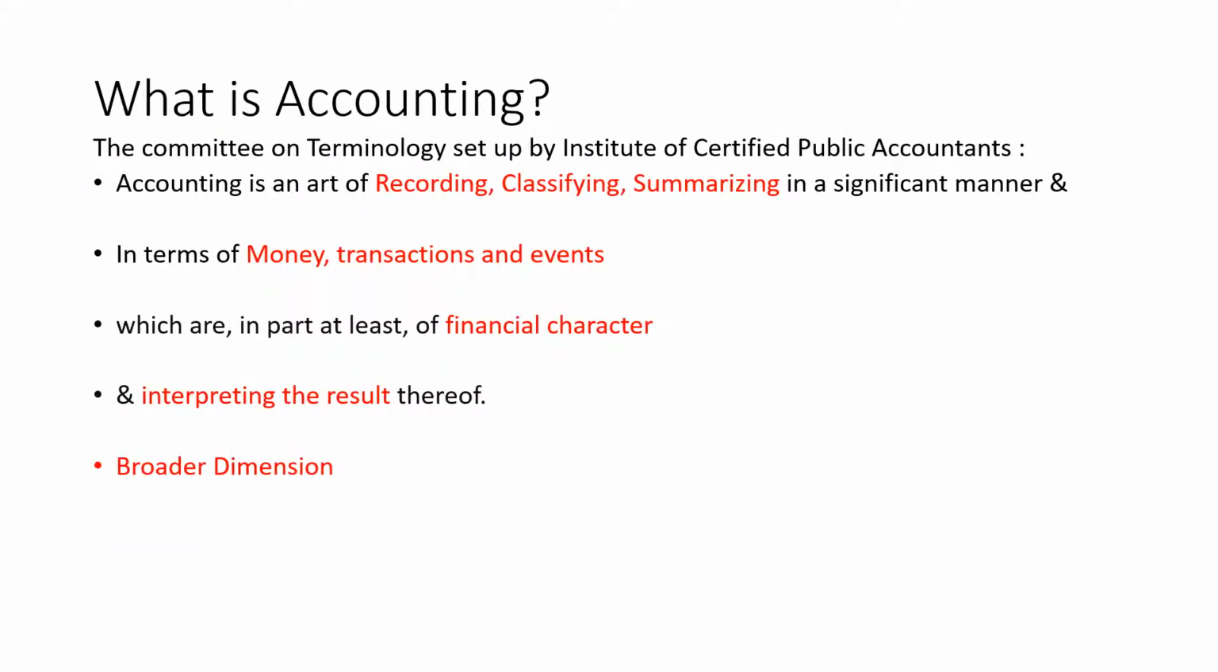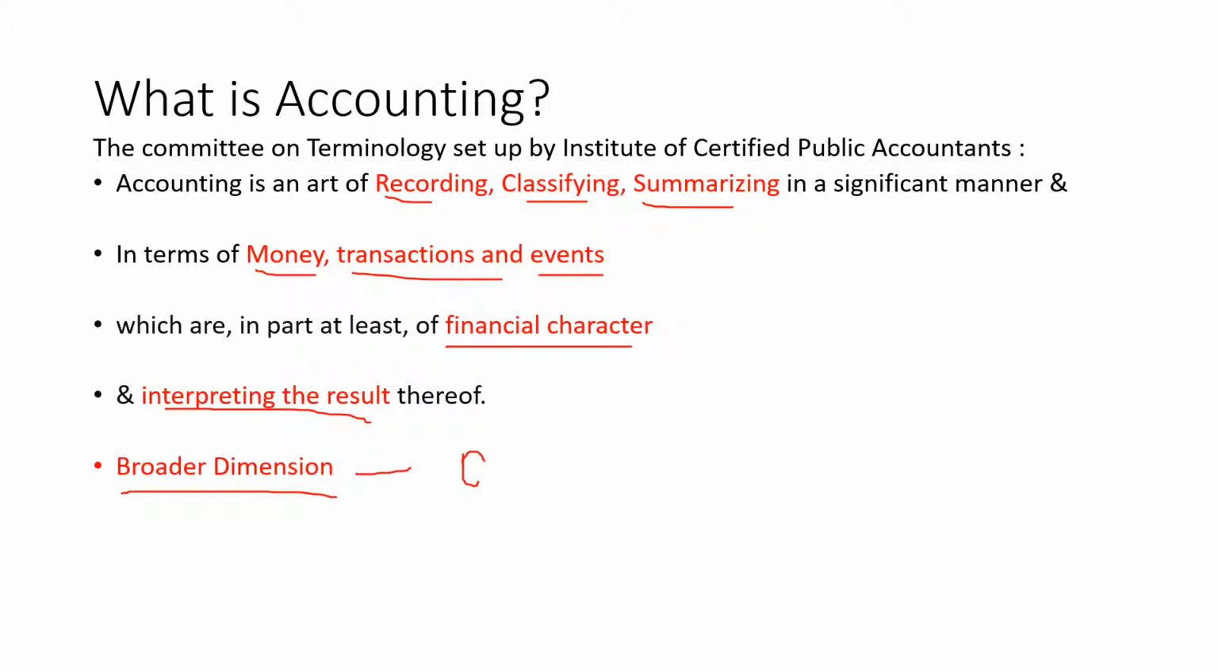So by now, we have done all the lines. What is accounting? It is the art of recording, classifying, summarizing in a significant manner and in terms of money, transactions and events which are in part or at least of financial character and interpreting the results thereof, and we have seen the broader dimension of accounting, which is communication. So you should be familiar with all the red points in the definition so that you are clear with it, and I have discussed all these red points in detail.